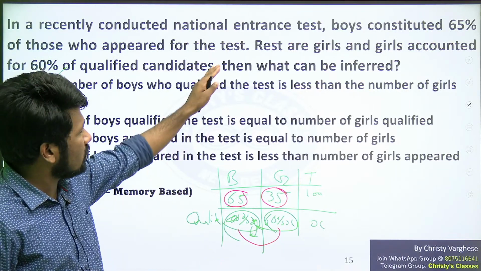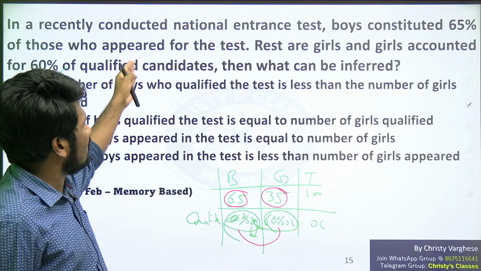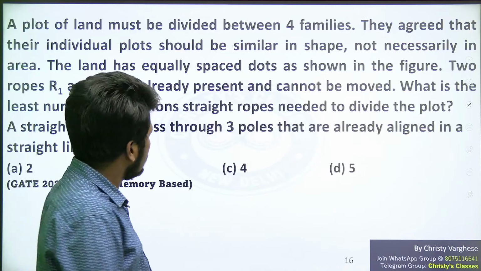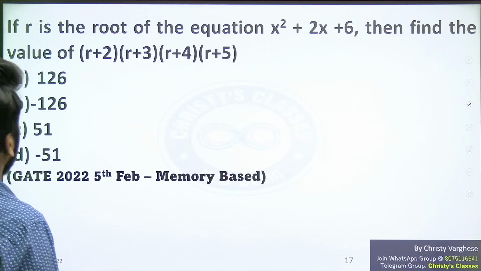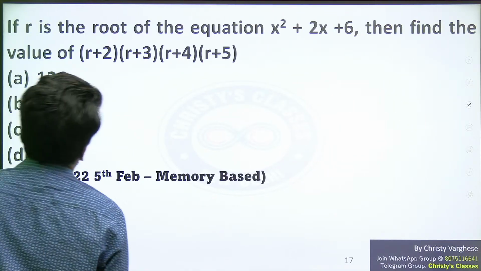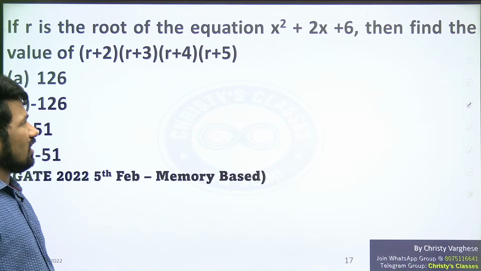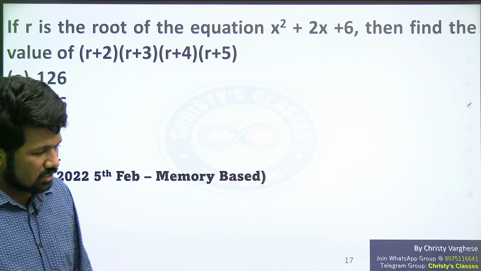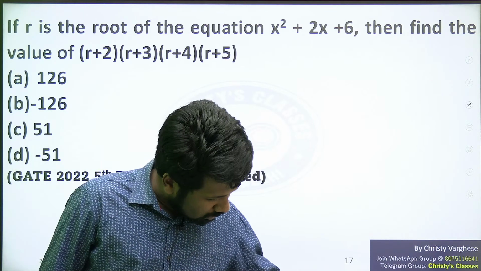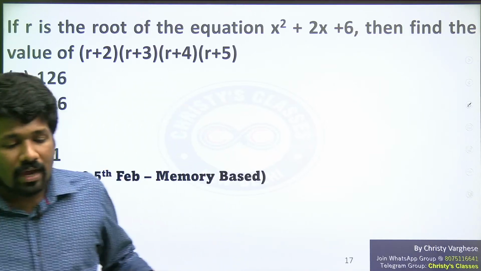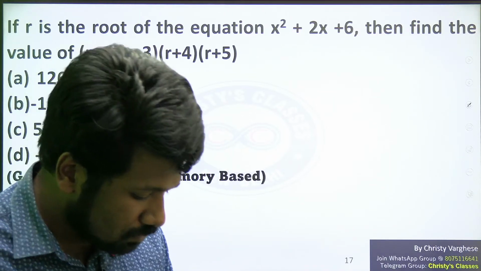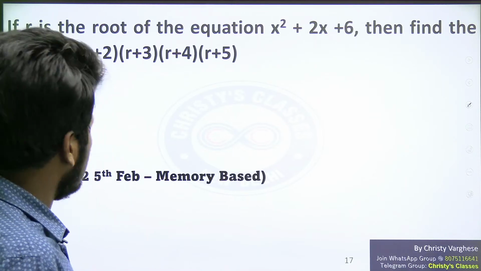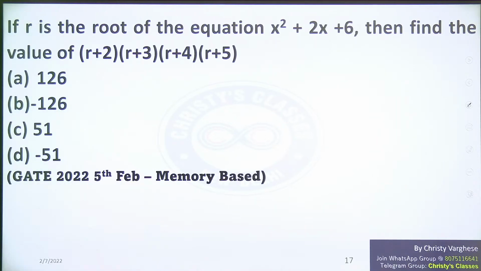So if this was the question and if they meant that 60% of the qualified candidates are girls, this is the answer. Okay, then yeah, this was a numbers chapter problem. A little time consuming question, but all of you try it. Due to lack of time, we could not discuss numeric ability in more lectures, but anyway, try this. I will teach you with this question itself.